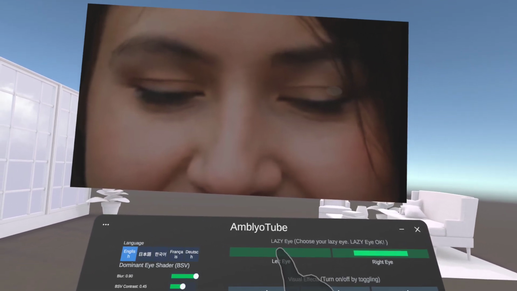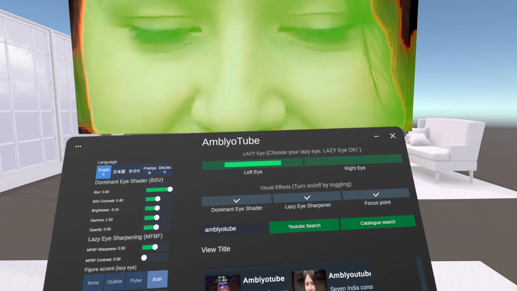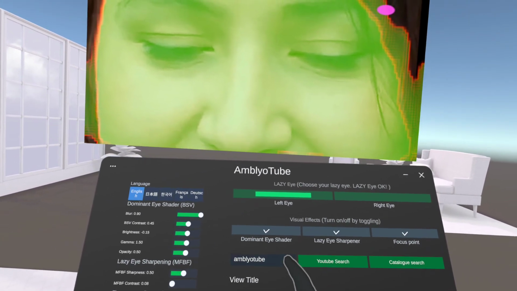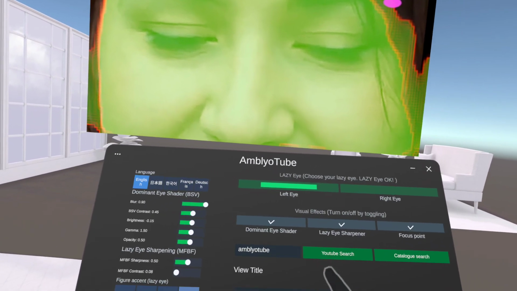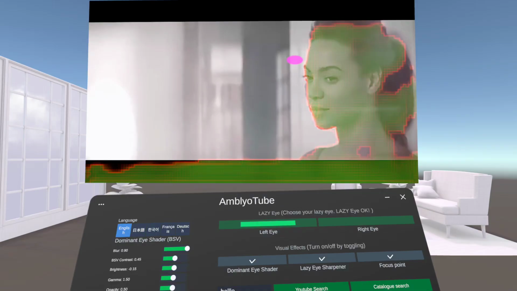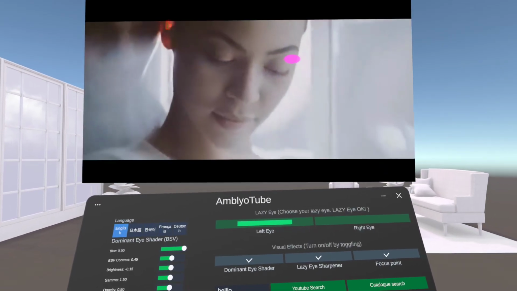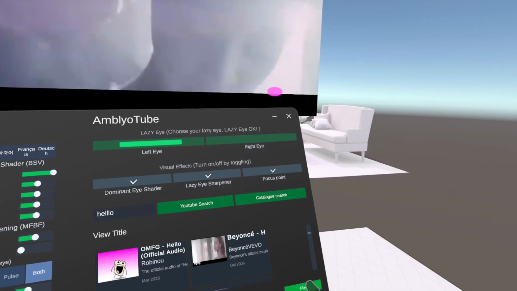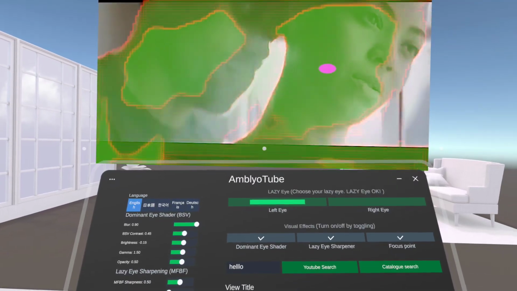Choose your lazy eye, then search for a video. Click the search box. A keyboard will appear. Write keywords and search. The video has started. You can mute or play it. Play the video. This is enough to start your training now.